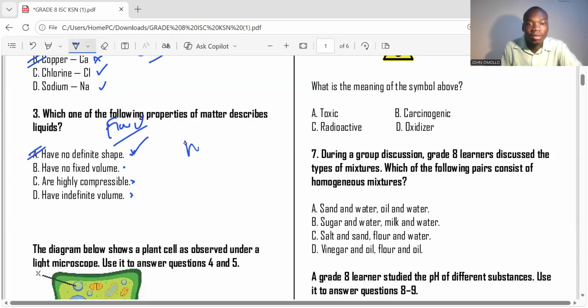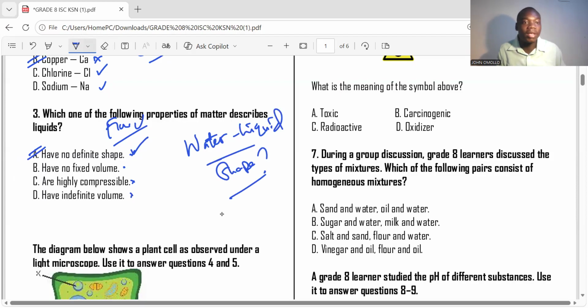So for instance, water. Water is a liquid. Is water having any shape? No. So it has no defined shape. That is why we're saying have no definite shape.